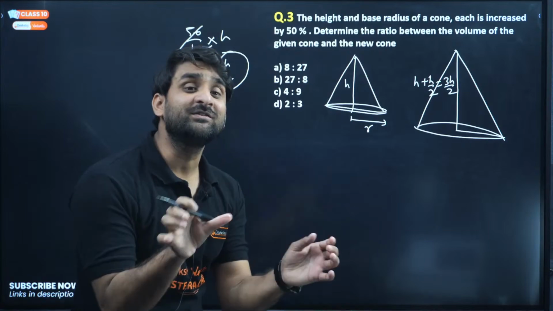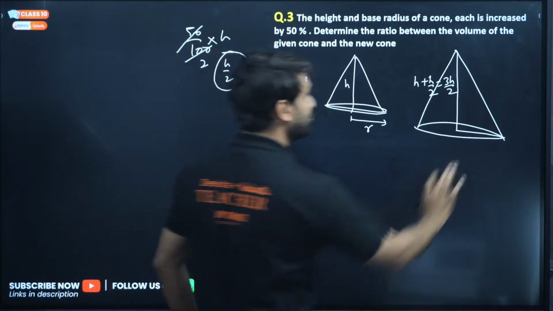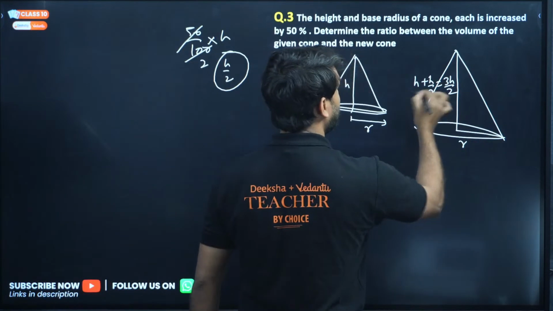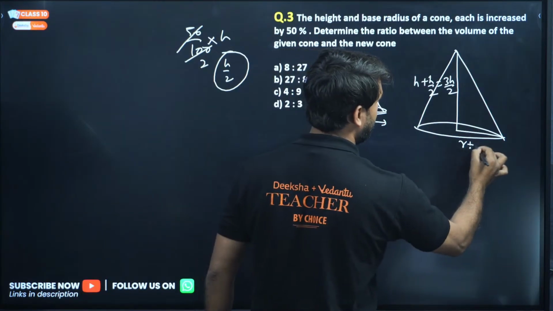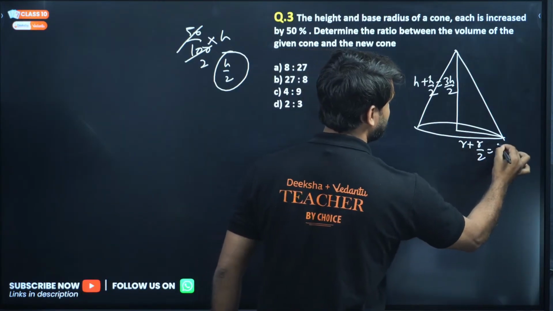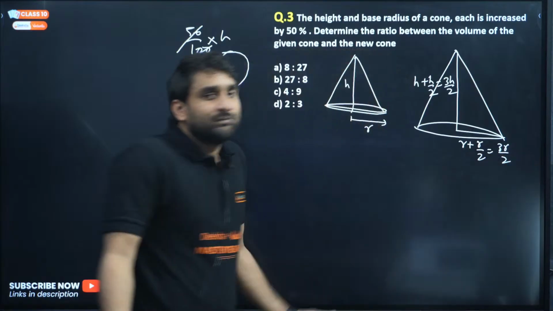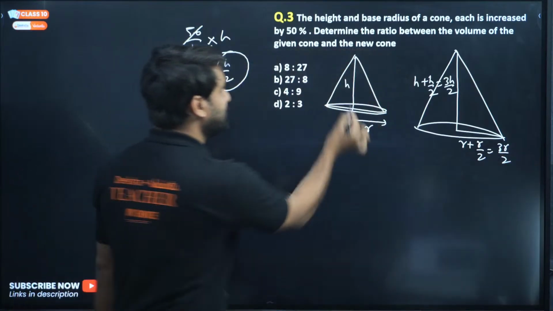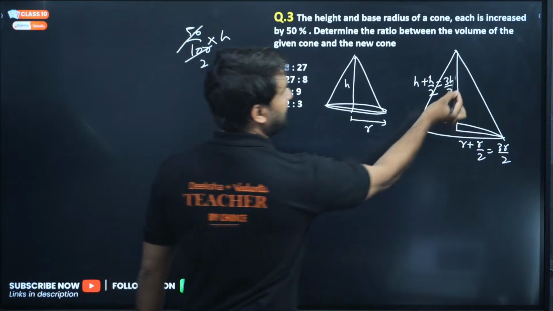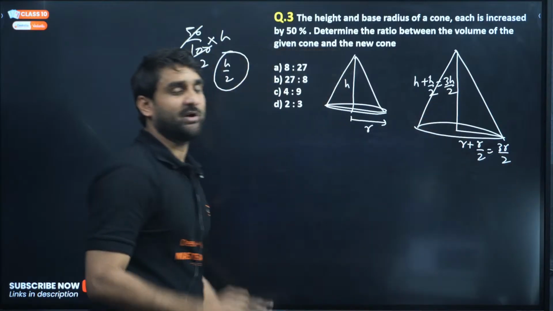Similarly, radius is also increased by 50%. So the new radius will be what? So this new radius will be r plus r by 2. So this is 3r by 2. Simple. This is the older height, and this is the new height after increment.